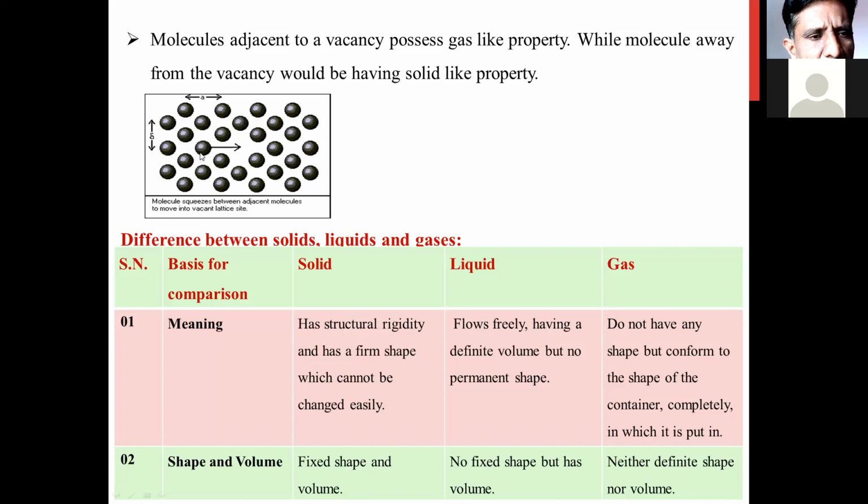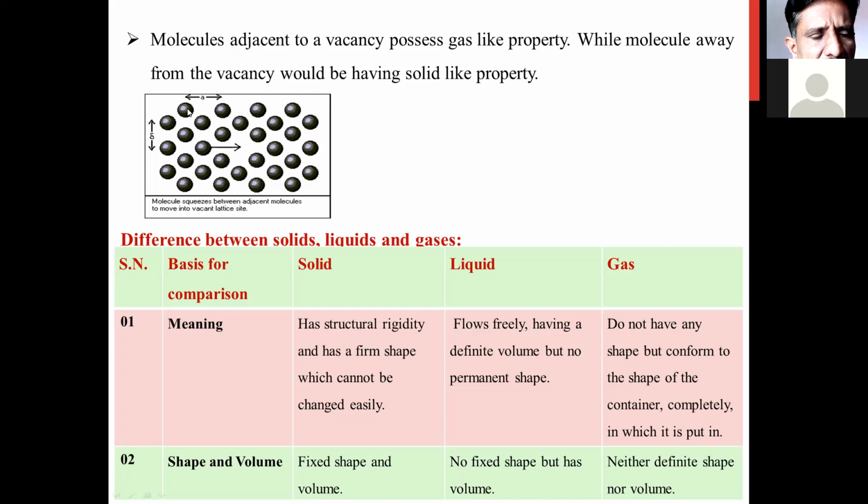Suppose this is one molecule and this is another molecule. These two molecules come closer to each other, so they have a solid-like property. But if you compare the property of these two molecules which are adjacent to the vacancy, they show gas-like properties. Molecules away from the vacancy have a solid-like property, while the rest show a liquid type of property, and this is called the Henry-Eyring model.